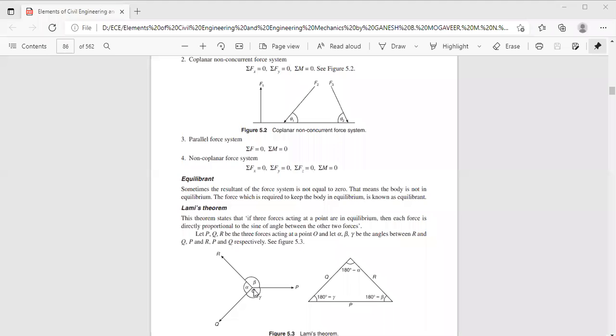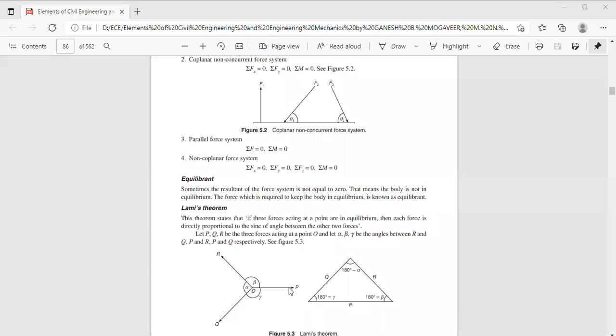So three forces P, Q, R are acting at a point, and the corresponding angles between the other two forces are alpha, beta, gamma respectively. Lami's theorem states that for three concurrent forces acting at a point under equilibrium condition, the magnitude of each force is proportional to the sine of the angle between the other two forces.